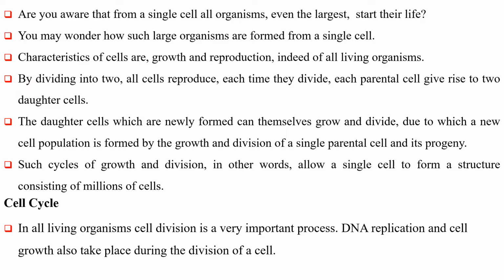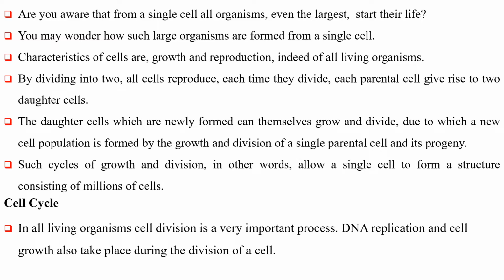Characteristics of cells are growth and reproduction, indeed of all living organisms. By dividing into two, all cells reproduce. Each time they divide, each parental cell gives rise to two daughter cells. The daughter cells, which are newly formed, can themselves grow and divide, due to which a new cell population is formed by the growth and division of a single parental cell and its progeny.